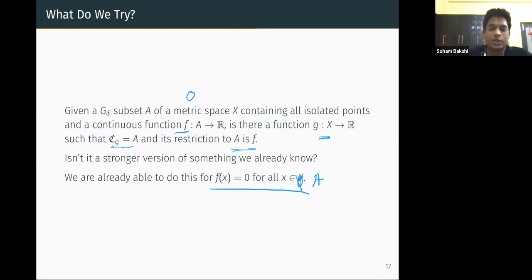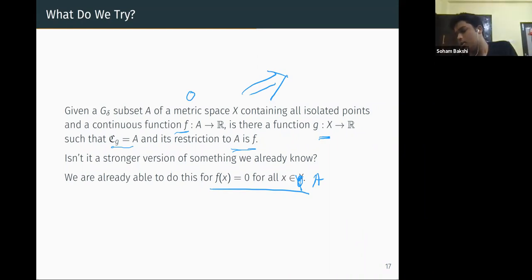This is from our construction. We can construct the function in a similar way to how we proved that, given any G delta subset of R containing isolated points, we can get a function which is continuous exactly on that subset. So this is something we did. This will imply what we proved before: if we can do this, then we can do that. So this is a slightly stronger statement than what we were trying before. This is the place where what we studied before and what we are studying now relate.